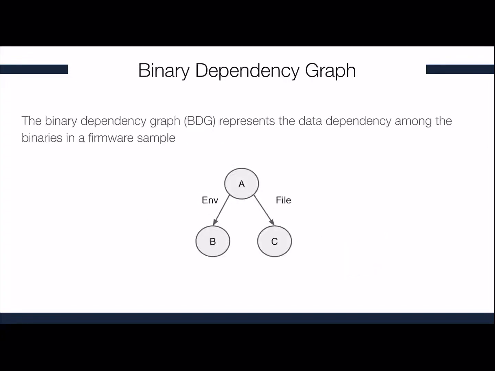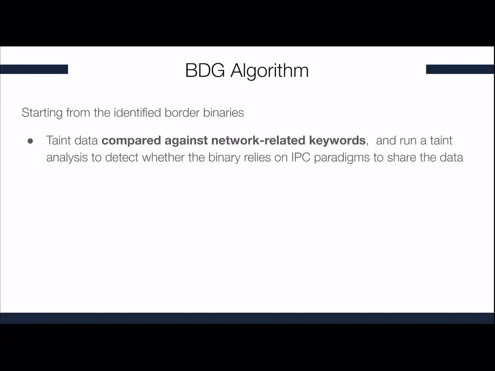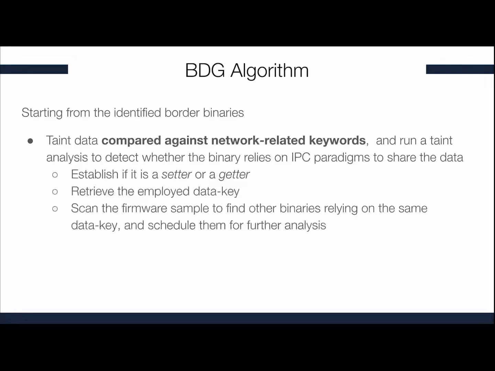Then we build the binary dependency graph, which again represents the data dependency among the binaries in a firmware sample. Let's see the BDG algorithm. We start from the identified border binaries, and then we take the data that is compared against network-related keywords and run a taint analysis to detect whether the binary relies on any IPC paradigms to share some data. If so, we establish if the binary is a setter or a getter. We retrieve the employed data key, and then we scan the firmware sample to find other binaries that rely on the same data key and schedule them for further analysis.